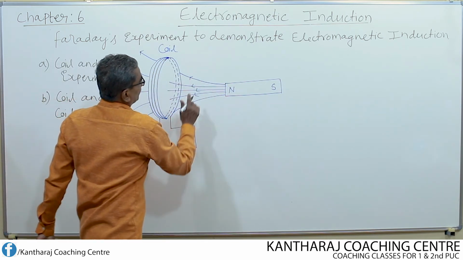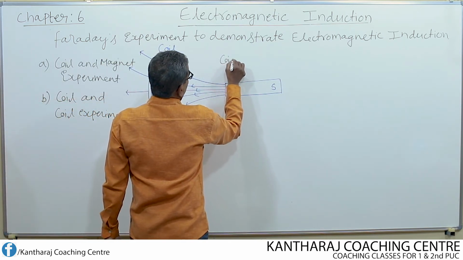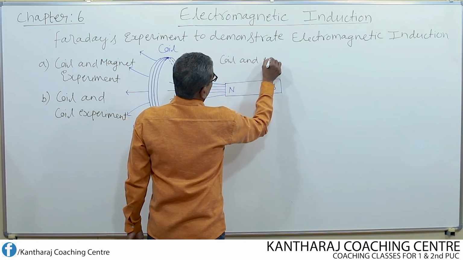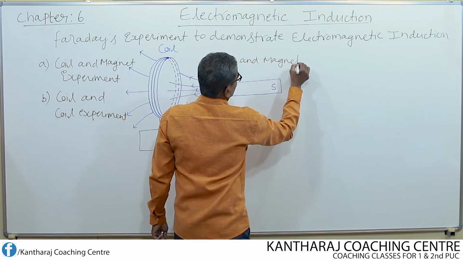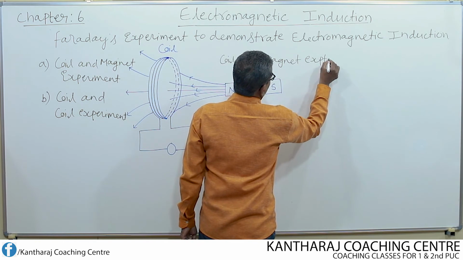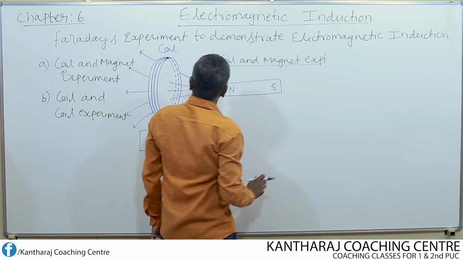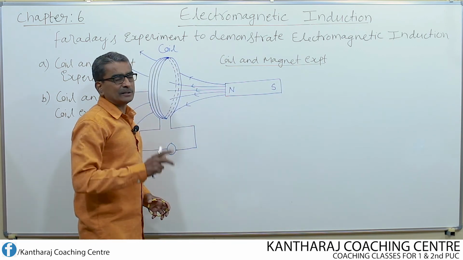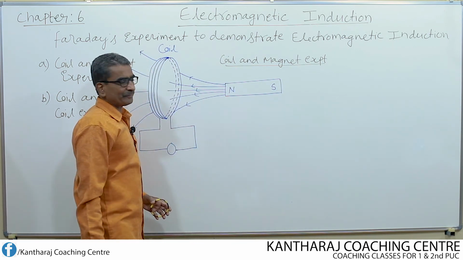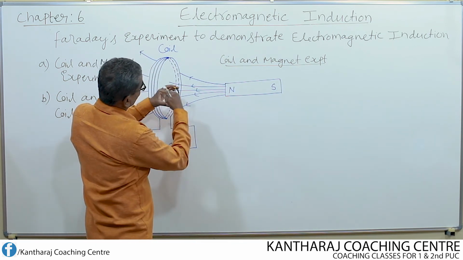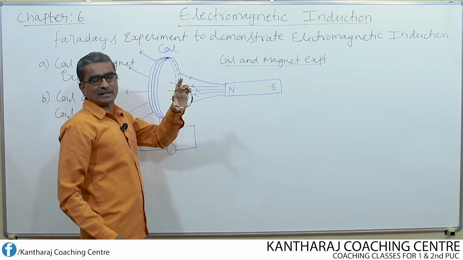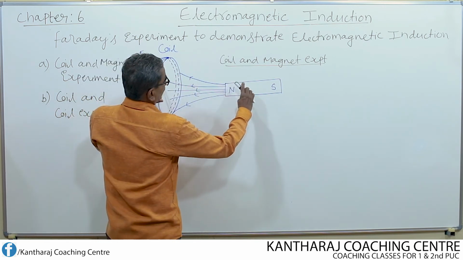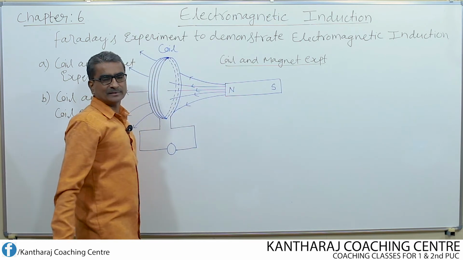Now this is nothing but the coil and magnet experiment. In this experiment, we make use of only two things. One is a circular coil of wire like this, having several turns, and another one is a bar magnet.